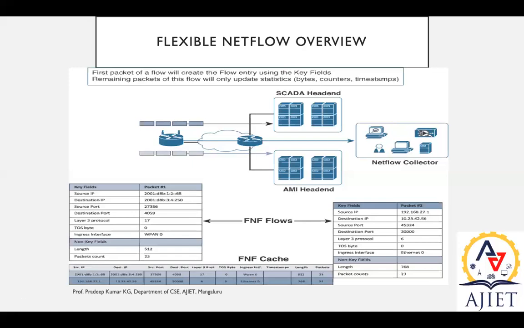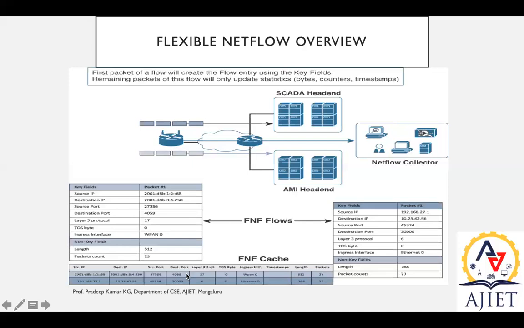Then ingress, whether it is WPAN or Ethernet, based on the technology that we use. Then the timestamp, then the size of the packet, say 512 bytes, and the number of packets, say 23. This is the data that has to be monitored.